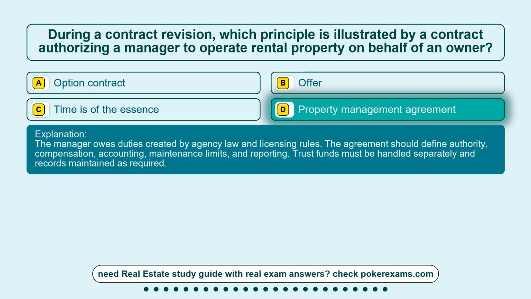The manager owes duties created by agency law and licensing rules. The agreement should define authority, compensation, accounting, maintenance limits, and reporting. Trust funds must be handled separately and records maintained as required.